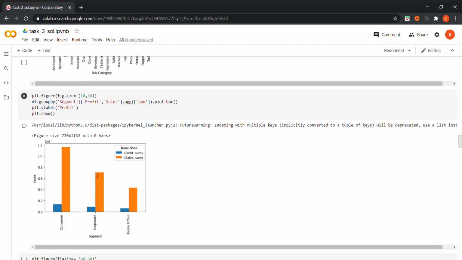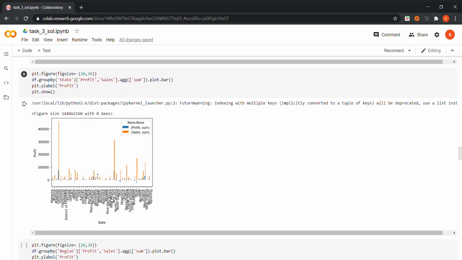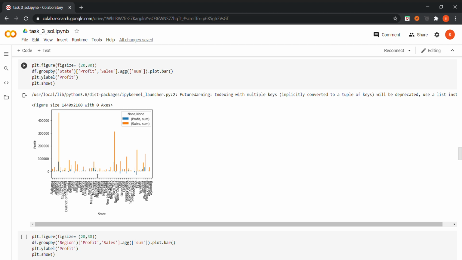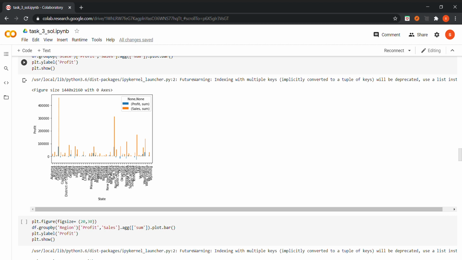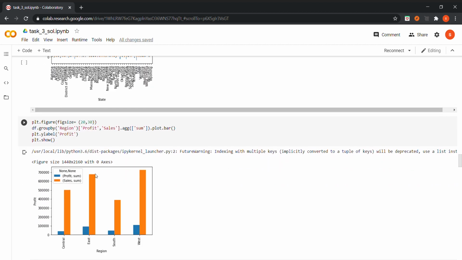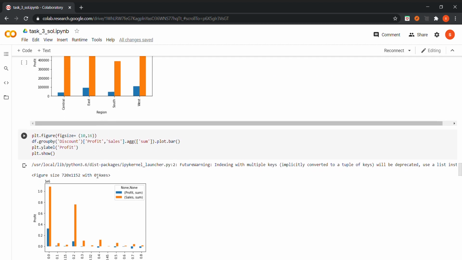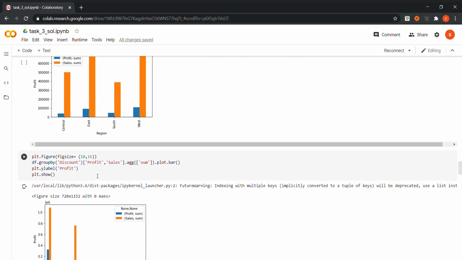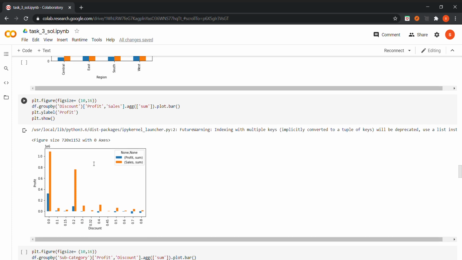Now segment and all other properties like state matter a lot, because the number of shops and the profit and loss in that state can help determine whether the number of shops should be reduced or increased in that area. Then we also saw the regions, how much profit central, east, south, west all the regions are earning, and what their sales are.